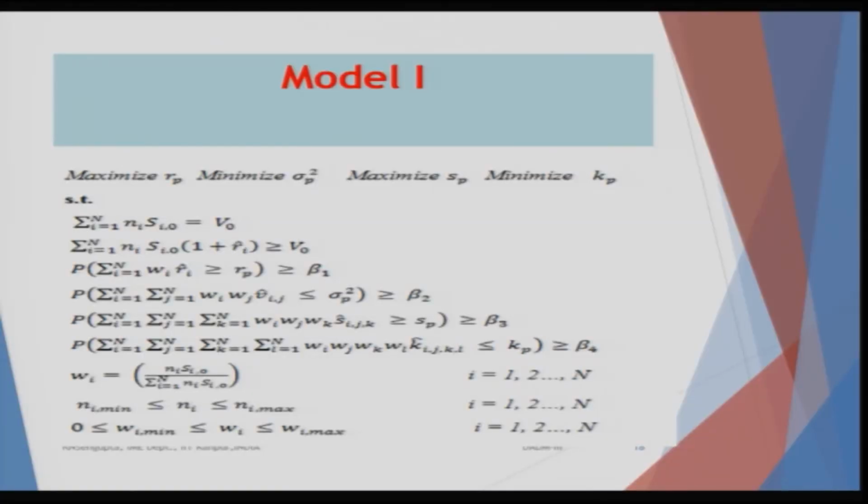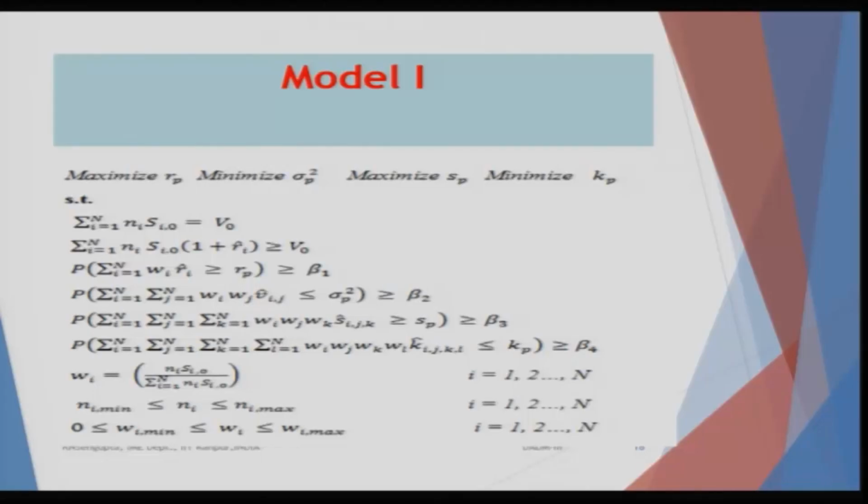and that has a probability of beta 1. The second one is the overall combination of the portfolio variance, which is double summation Wi Wj multiplied by sigma ij, less than or equal to sigma square p, where sigma square p is the set variance which you want to minimize. That means push it onto the left, more away from the 0, but on the left hand side. The probability is beta 2. Similarly, the probability is beta 3 for the third constraint, which gives us some idea of what the skewness values of the portfolio should be, so that it is greater than SP, which we want to maximize. So, push it more onto the right, away from 0 to the right hand side. The fourth constraint has a probability of beta value as beta 4.